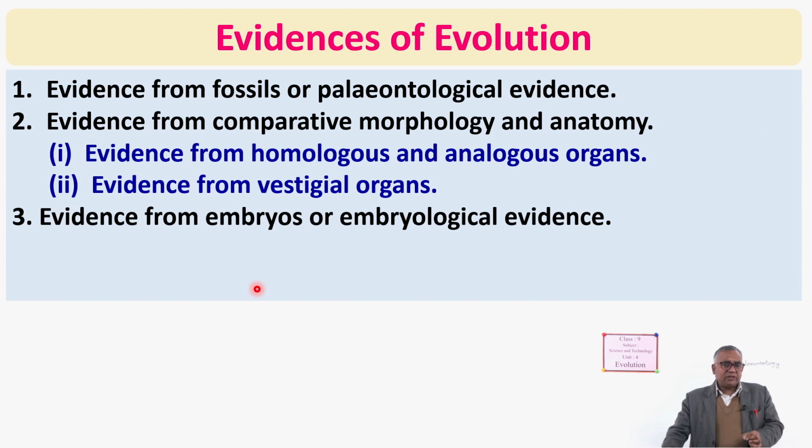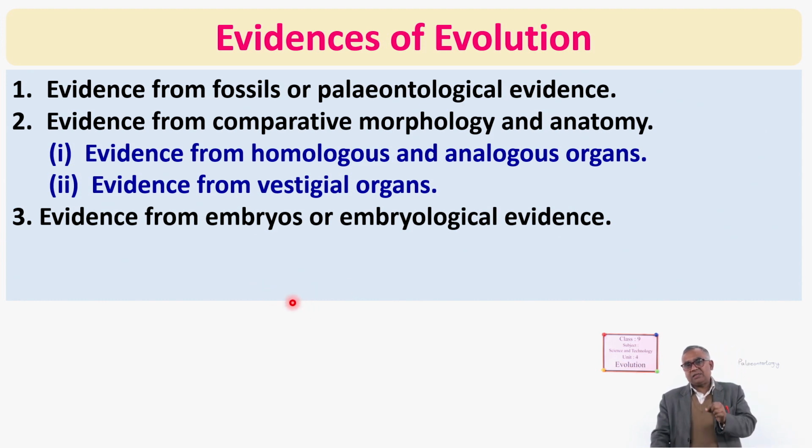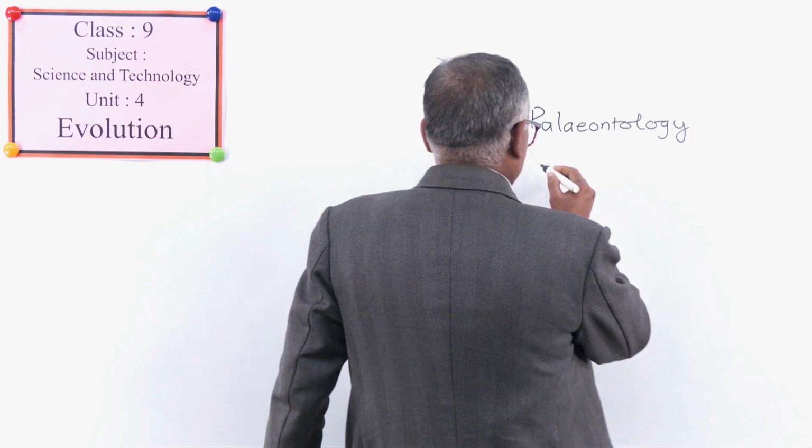Now the next is evidence from embryos, or embryological evidence. So what are embryos? You should know that an embryo is an undeveloped organism inside the mother's uterus or inside the egg. That means the organism before birth, before it hatches out from the egg. That is called an embryo. And the study of the embryo is called embryology.